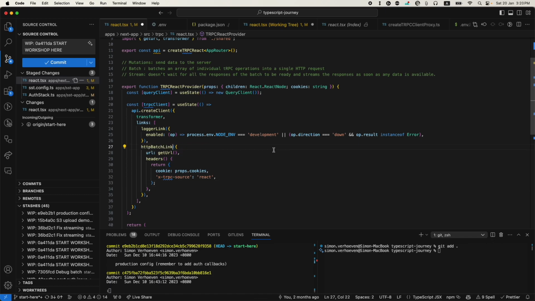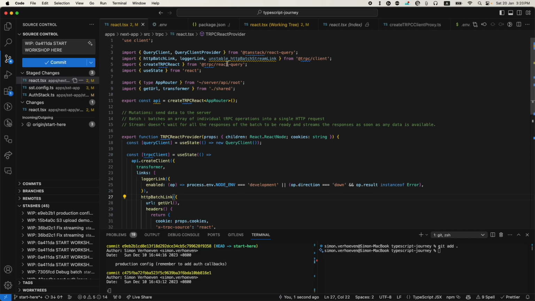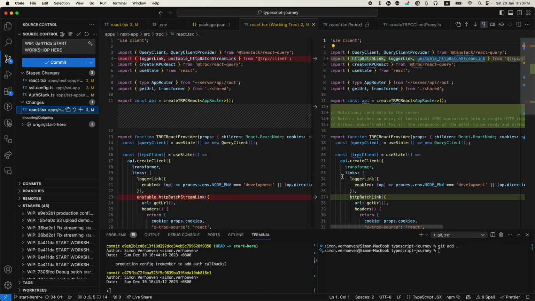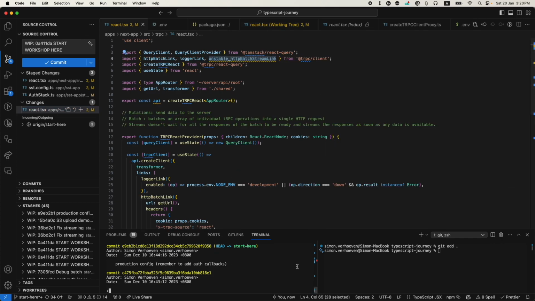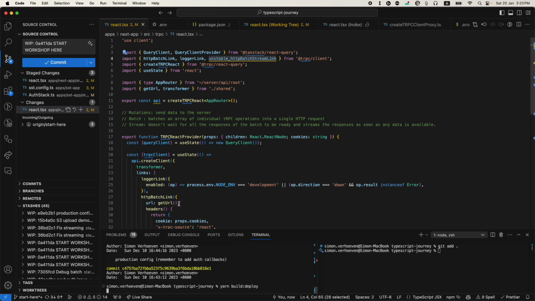This is the only change we have to make: instead of using the unstable stream link, we use this one. We just make this change, and that's all we have to do. That's the solution to the problem. Now I'm just going to build and deploy again, and we should see that it works.